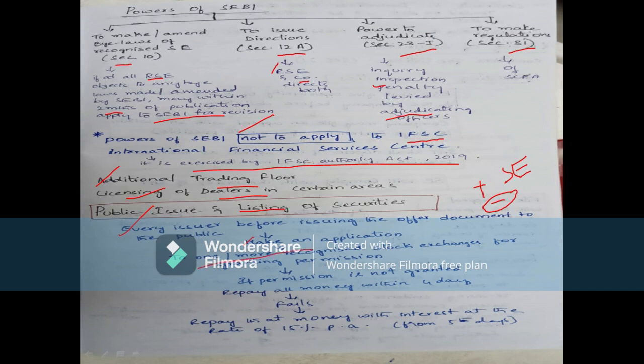Here the issuer is the company. Whenever it is going for a public issue, it will make an application to the recognized stock exchange. If permission is granted, it is well. If permission is not granted, it will repay all the money within 4 days, and if it fails to repay that money, it should pay the investors with interest at 15% per annum.